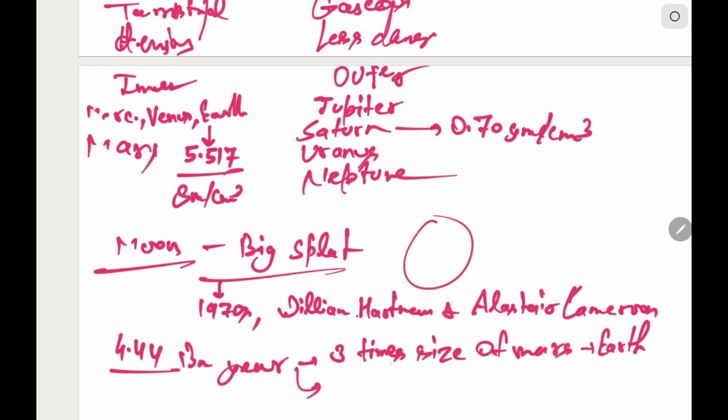One such part of Earth is the Moon, which started revolving around the Earth.